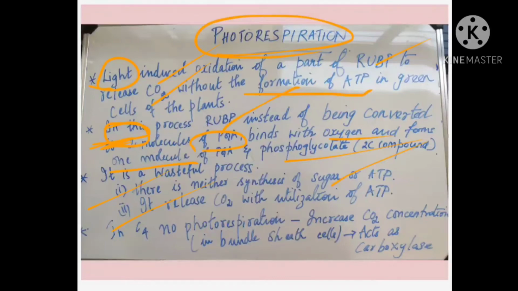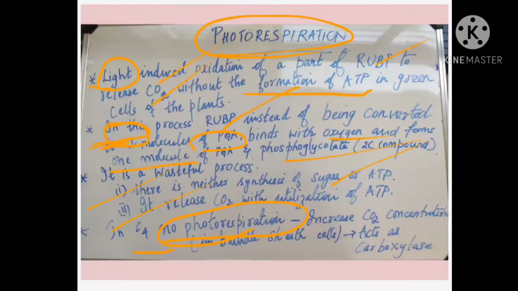Okay, for that you have to know that it is not generating ATP, they are not generating sugar, they are not generating what? Oxygen, rather they are releasing carbon dioxide by consuming energy, which is a wasteful process for the plant. Okay, and the last point is in the C4 cycle, when you are saying there is no photorespiration, we will be learning what is the C4 cycle.